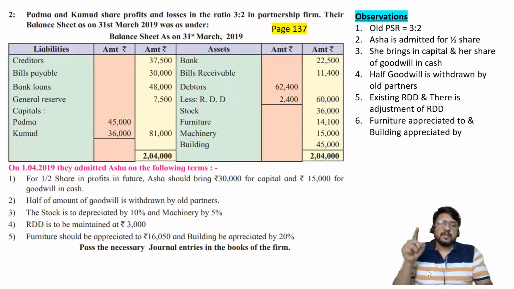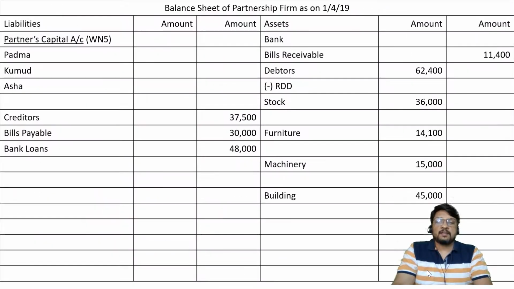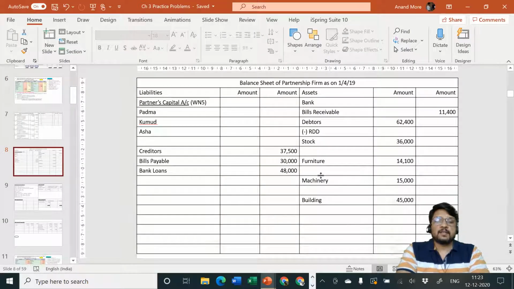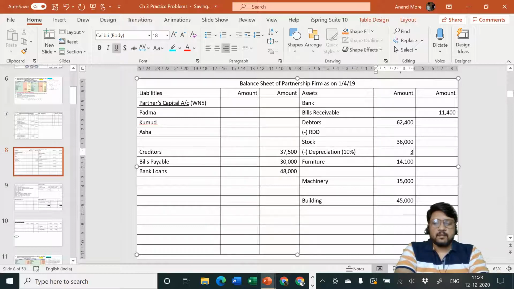The profit or losses at the time of admission should be considered in revaluation account. Since it's a nominal account, debit all expenses and losses and credit all incomes and gains. Depreciation is a loss. It should be debited to revaluation account debit side. So stock 10%, machinery 5%. Let me go to my answer. Stock 10%, $3,600, and machinery 5%.